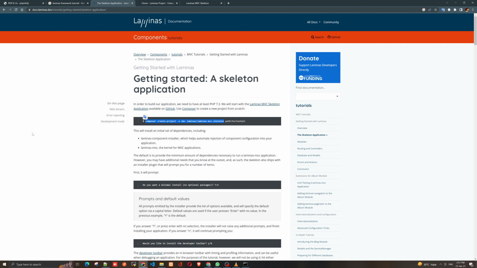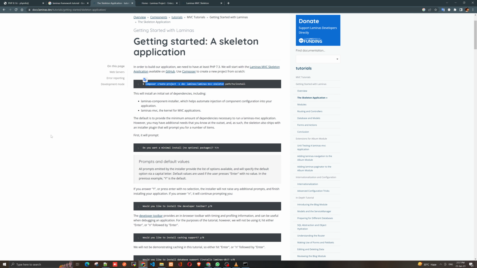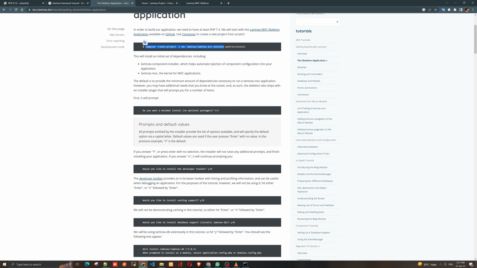We have successfully installed. Here it is asking, do you want a minimal install? No. Okay, we'll check what it is. All prompts emitted by the installer provide the list of options available and specify the default option via a capital letter.